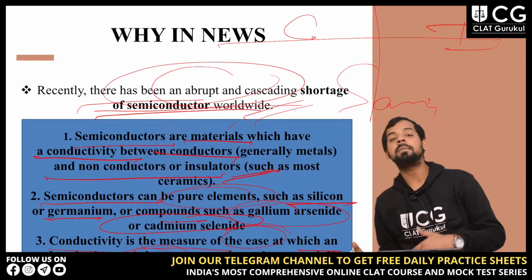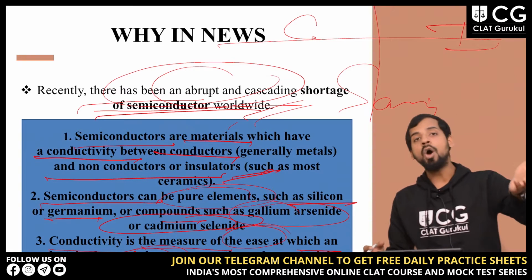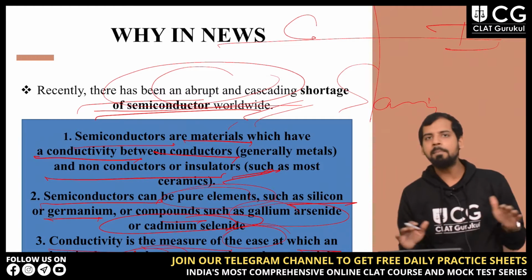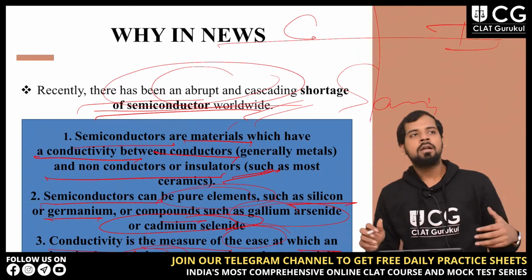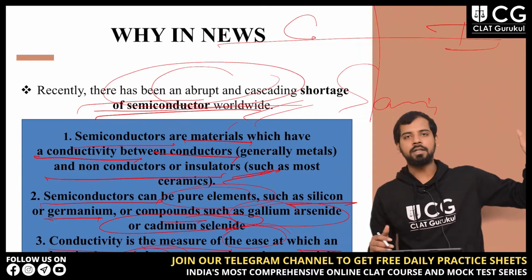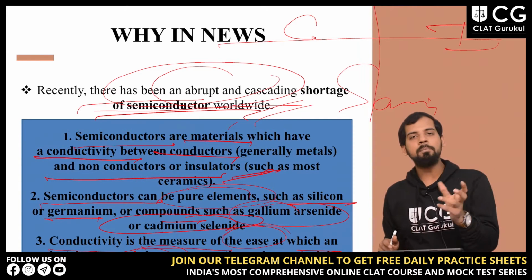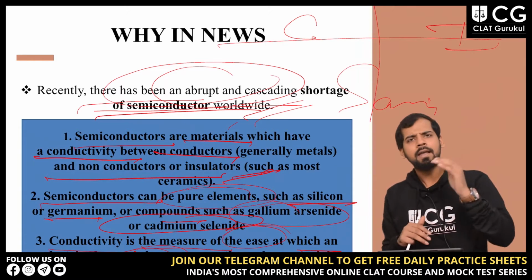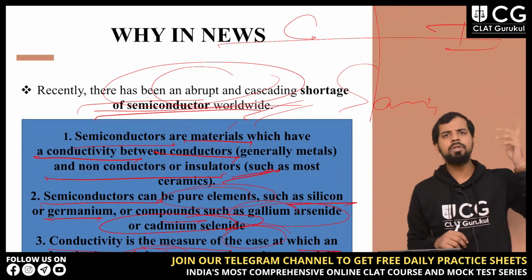Conductivity can be higher for some materials and lower for others. Conductors have a high conductivity, while semiconductors have a low conductivity with respect to conductors.